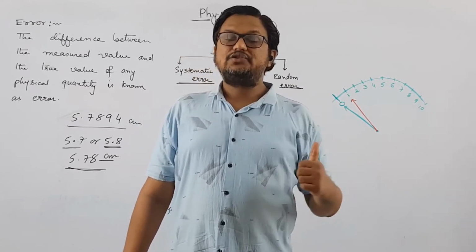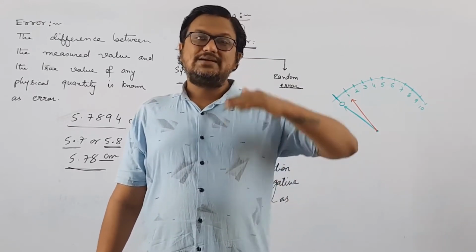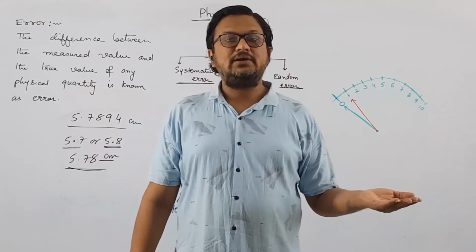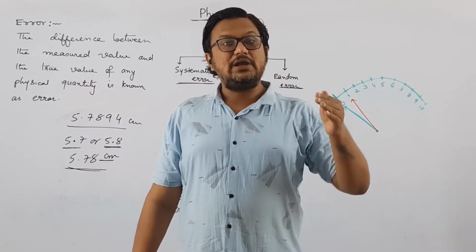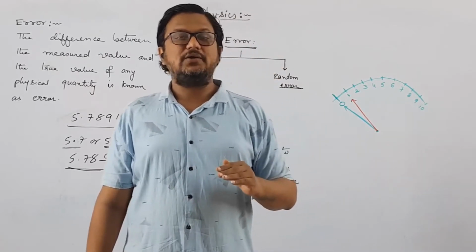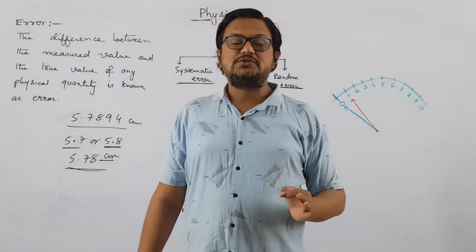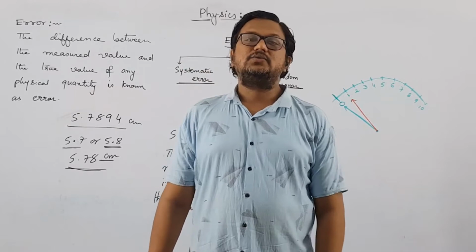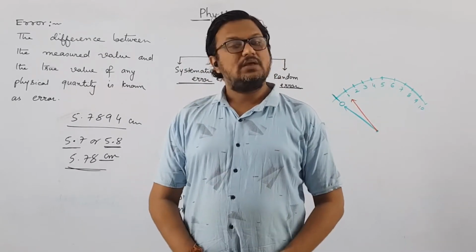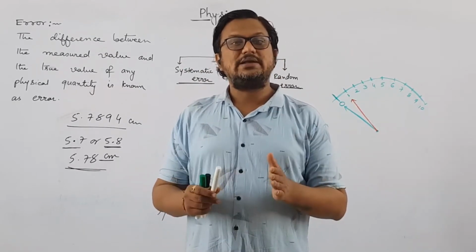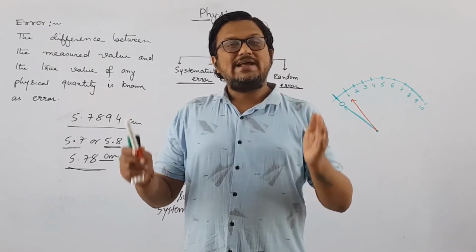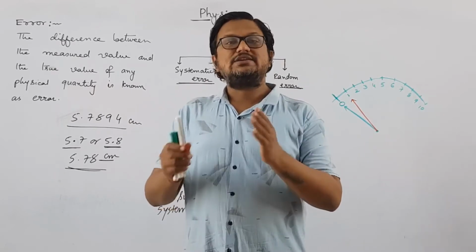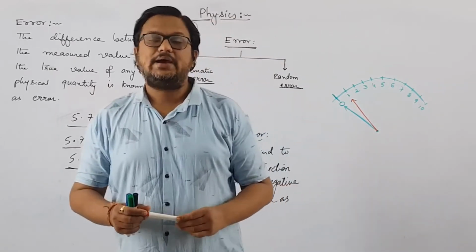So here, if an instrument is showing a reading which is greater than 0, then it will introduce a positive error in the measurement, while if the instrument is showing a value below 0, that is a negative value, then that instrument will always introduce a negative error in the measurement. And this kind of error is known as systematic error. I think this is clear. What do you mean by systematic error? The error which tends to move only in one direction, that is either positive or negative, such kind of error is known as systematic error.